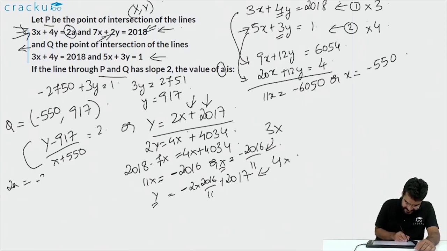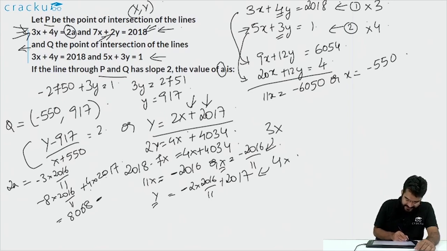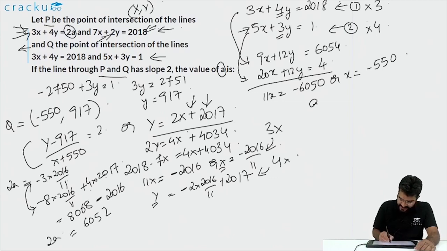So this will be minus 3 into 2016 by 11 minus 8 into 2016 by 11 plus 4 into 2017. So you can calculate that 4 into 2017 is 8068, minus these two actually simplify to minus 2016, because this is 3 by 11 and this is 8 by 11. This is equal to 6052. This is the value of 2a. So the value of a will be